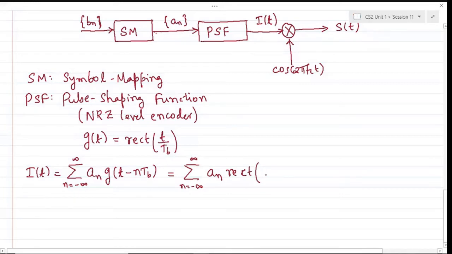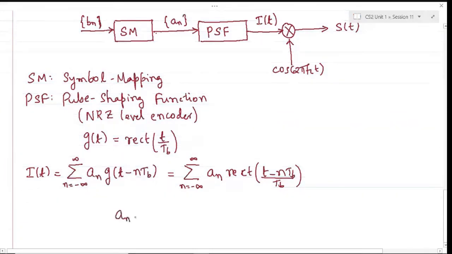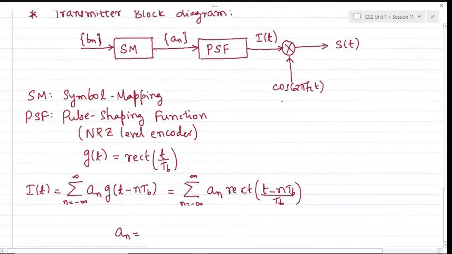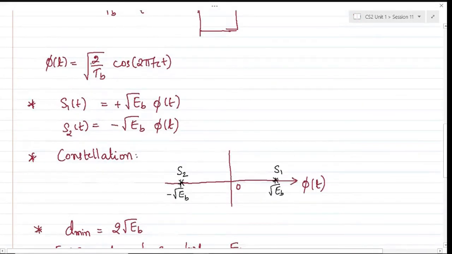This can be said as (t − nTb)/Tb. It's fine. Okay, this is your low pass modulated signal because this is centered around DC, or the frequency 0, where we can take this a_n to be an amplitude, since I need to multiply this function with root(2/Tb) times cos(2πfct).